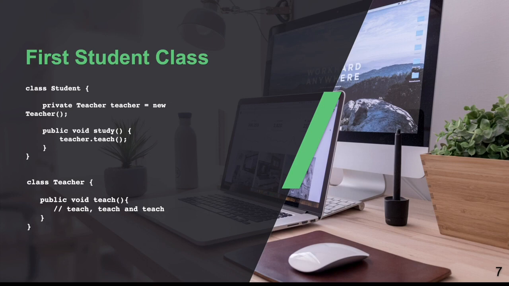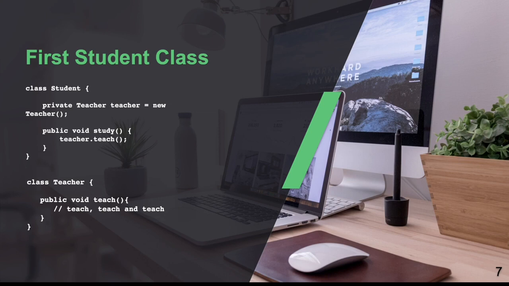But what does this study method do? It requests the teacher to start teaching. When the teacher starts teaching, the student starts studying. This way, you can see that the student class is dependent upon the teacher class for its behavior. Whenever we call the study method of the student, it calls the teach method of the teacher. In the teach method of the teacher class, it is a simple implementation. The teacher has his own style of teaching, so he teaches the students.